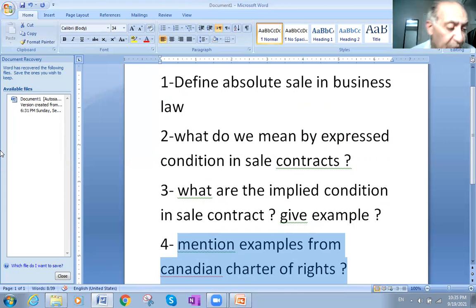And you can take some points from the criminal side, such as the accused is innocent until proven guilty. All those are rights, and the right not to detain a person under arrest. All those are rights guaranteed by the Charter of Rights and Freedoms, which is one of the acts of the Canadian Constitution that was established in 1982.